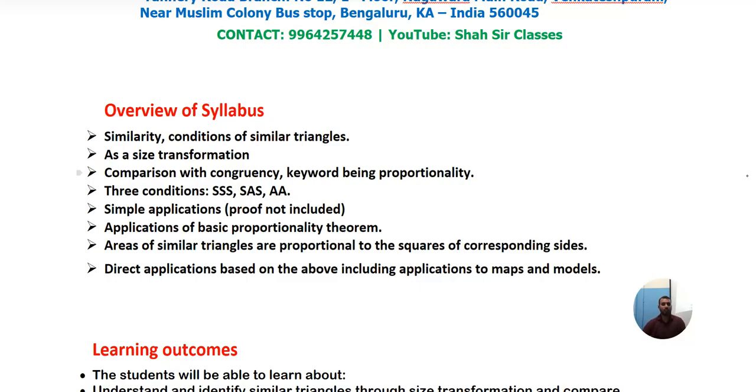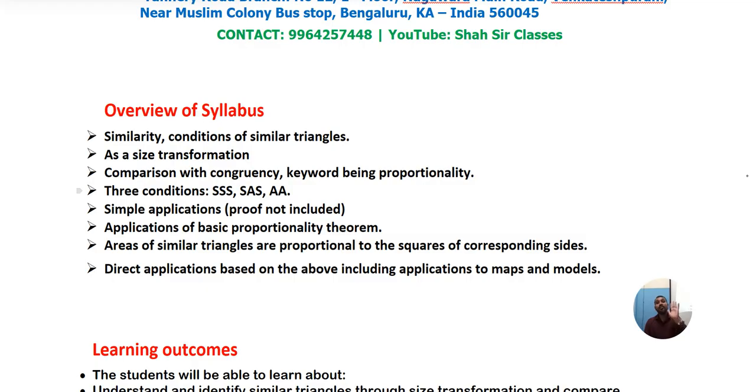And as a size transformation, we'll change the sizes, we transfer certain things, and we just come to the conclusion. No need to worry, we are going to study about those things, and we do the comparison. That is what? Yes, congruency. We are going to compare with congruency and other proportionality. And here, if you want to tell any two triangles are similar, it should satisfy these three conditions.